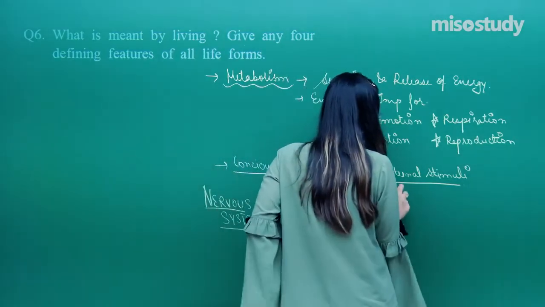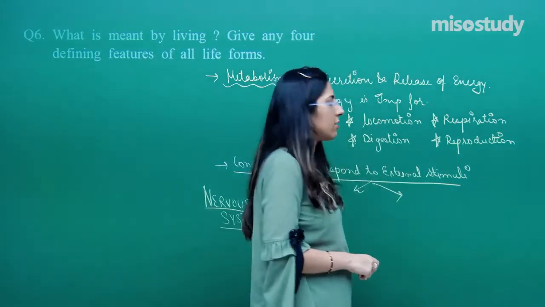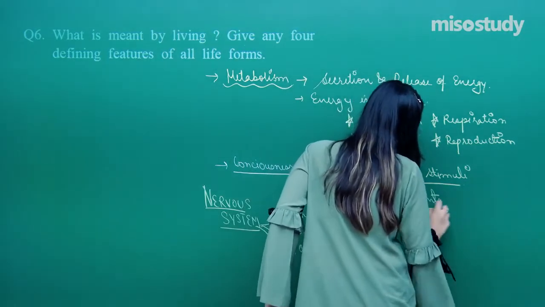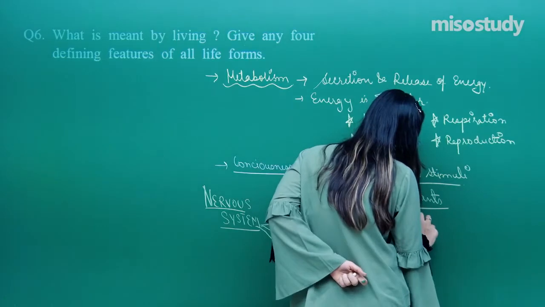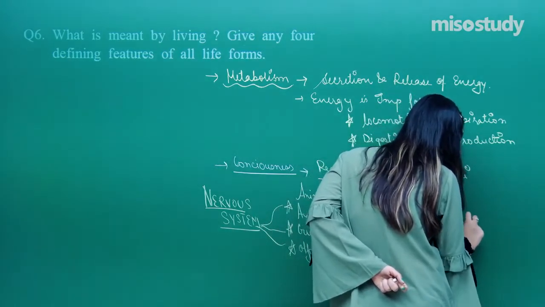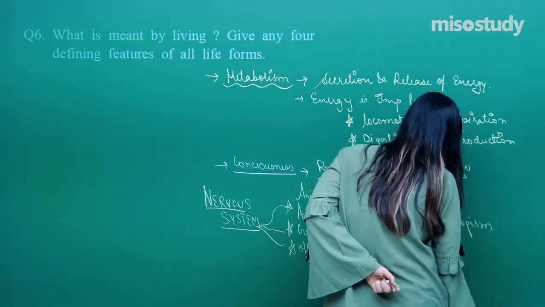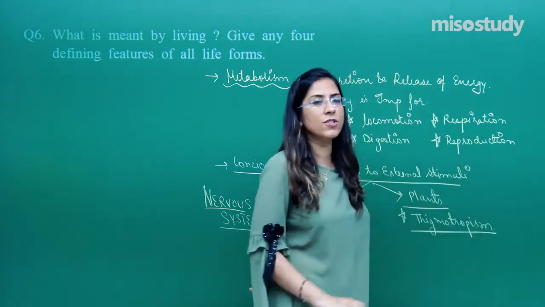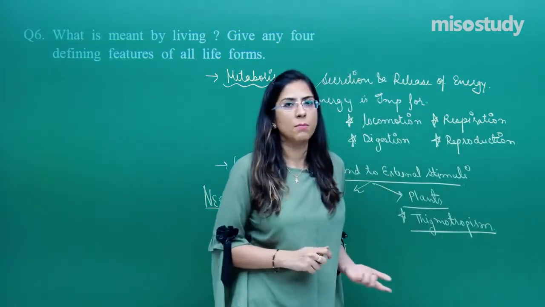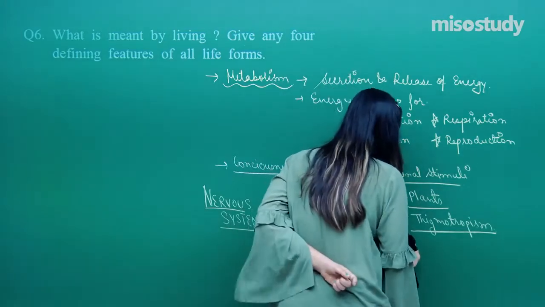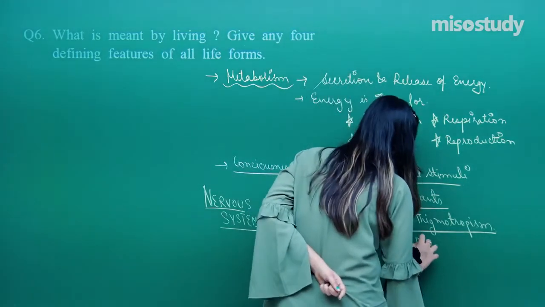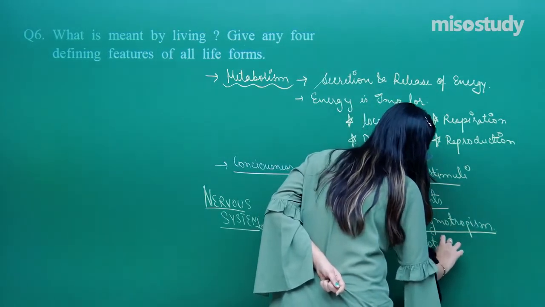Even plants respond to external stimuli. Have you ever heard of thigmotropism? Certain plants are like this: if we touch the leaves of those plants, they become folded. That is called thigmotropism. Another, which I am mentioning just for reference, is photoperiodism.